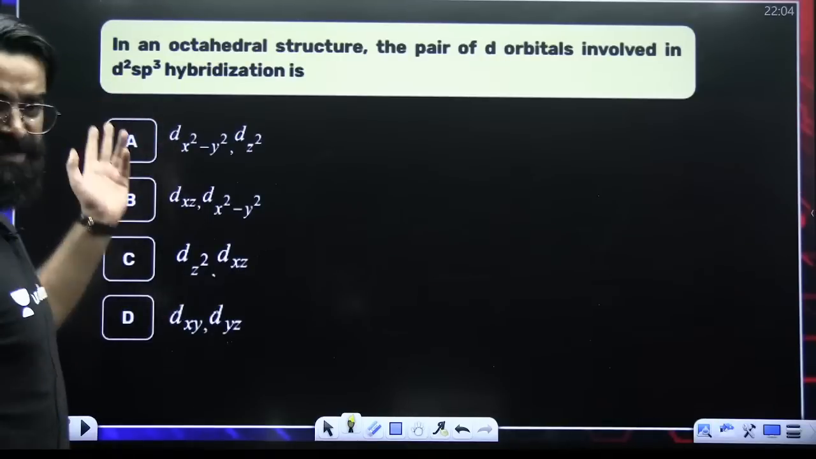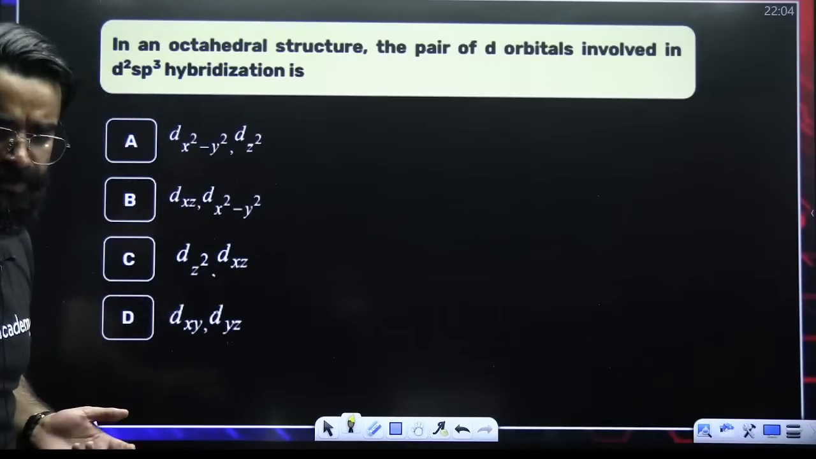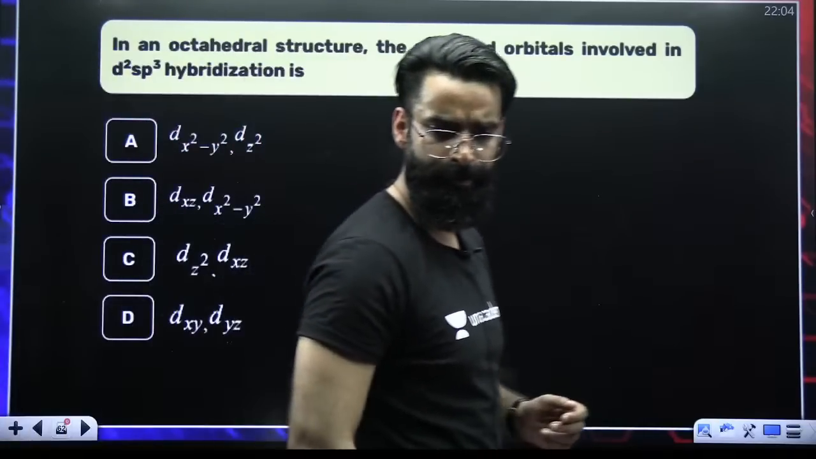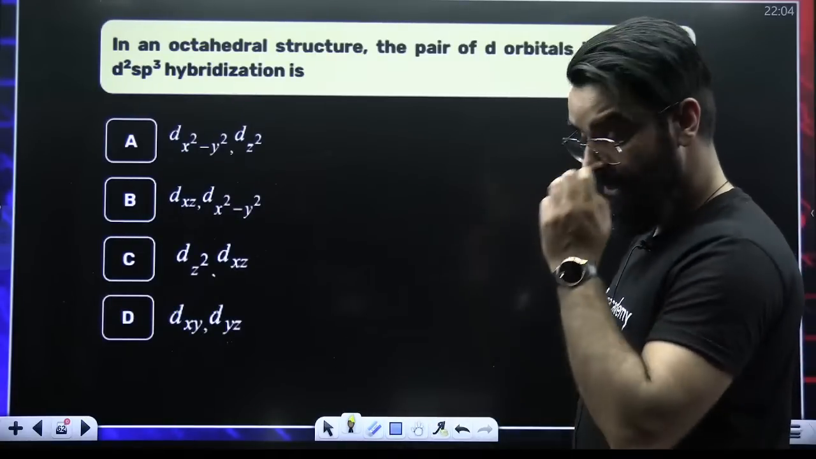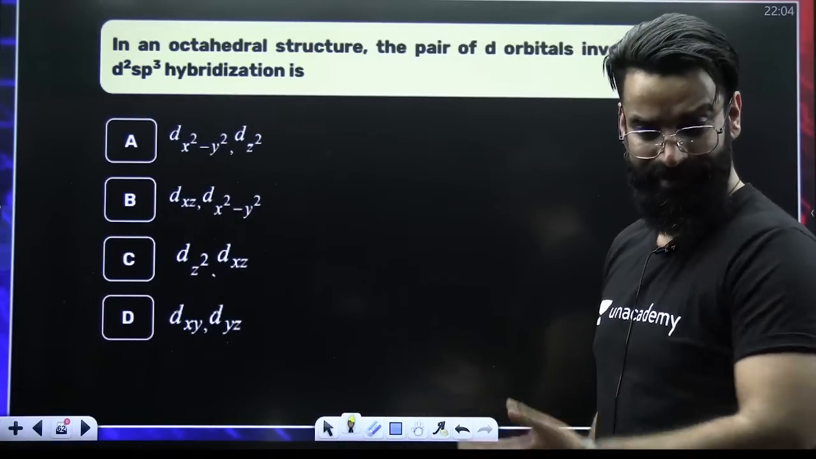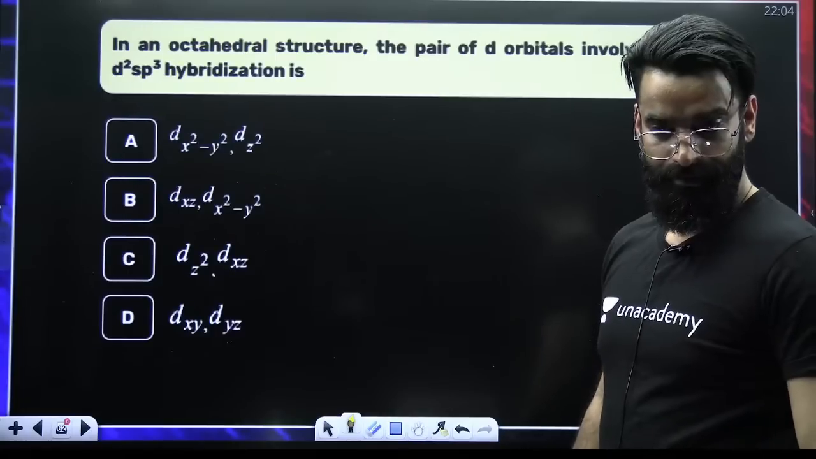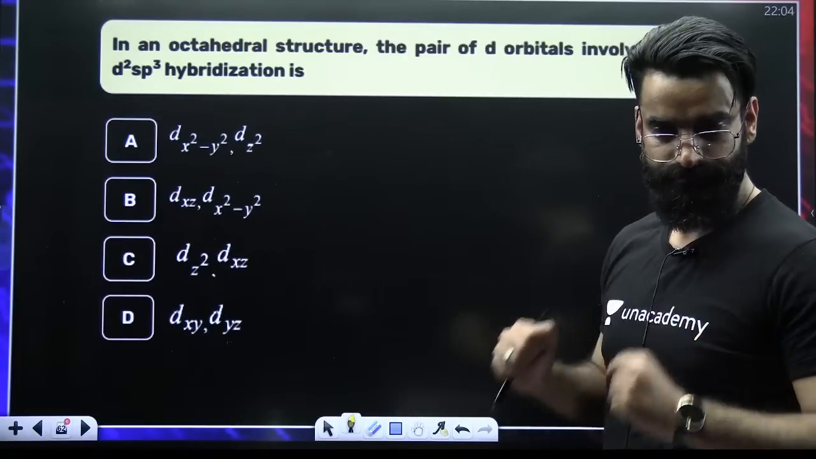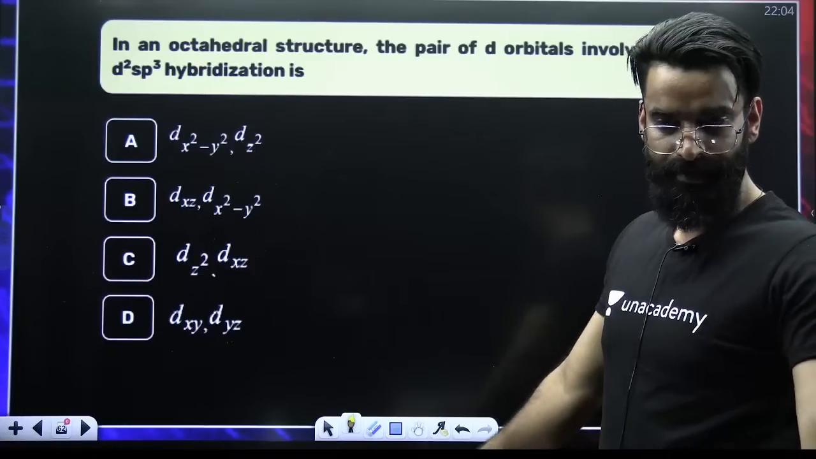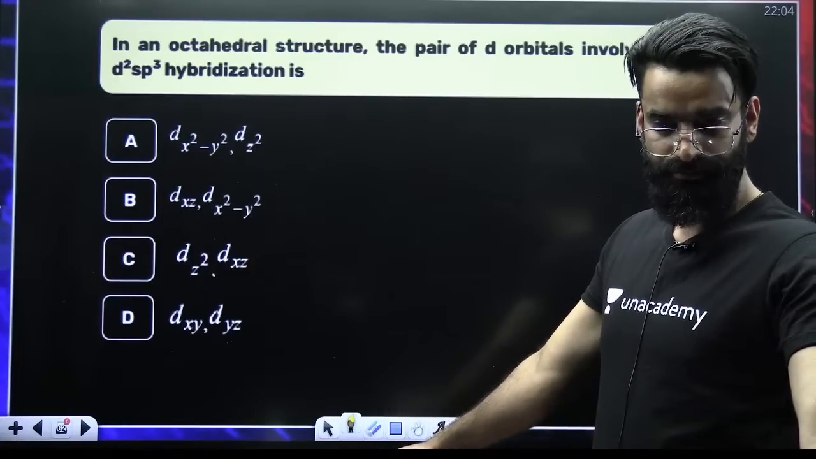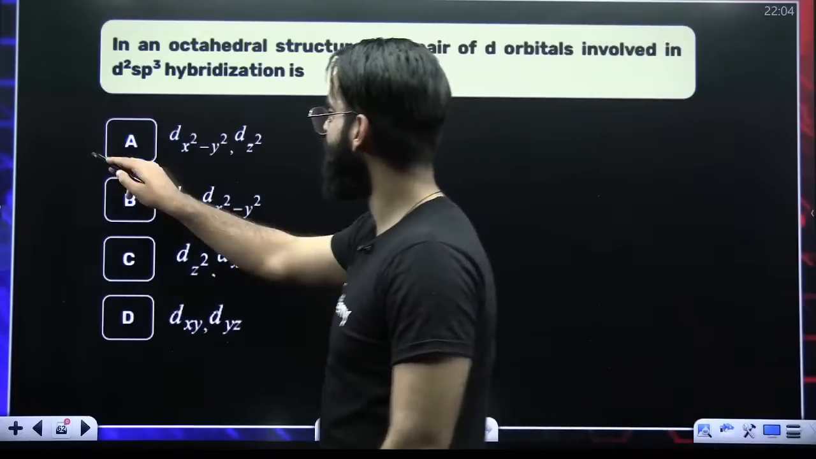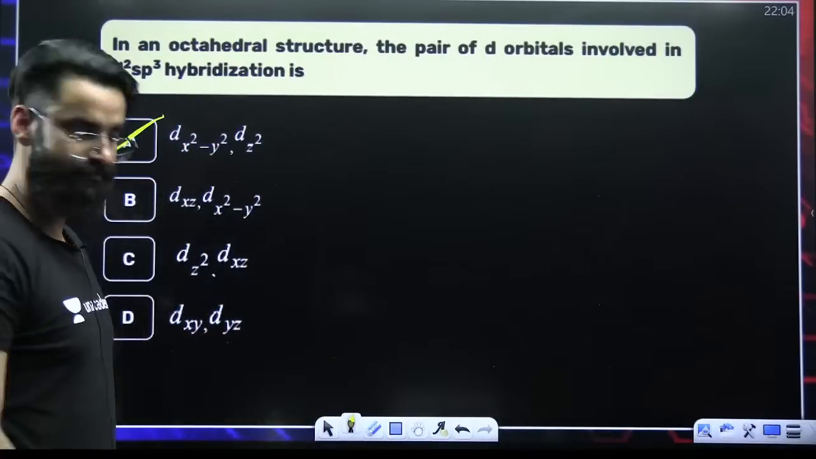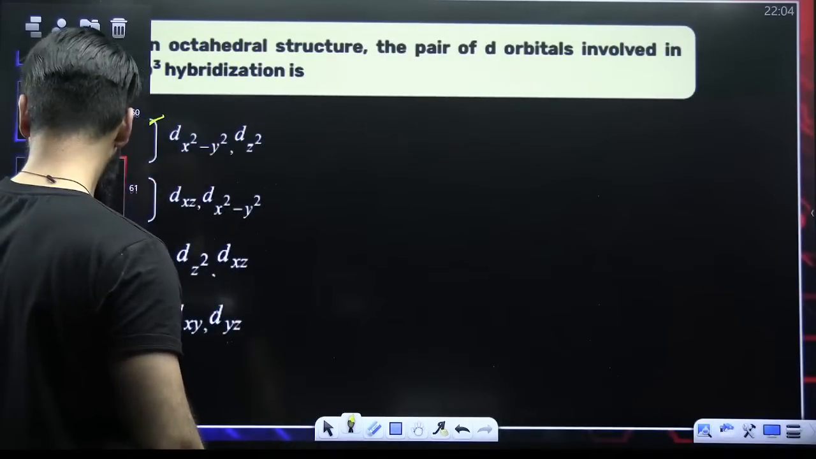In d2sp3, which d orbitals are used? Quick, everyone. In case of your d2sp3, which d orbitals are used? Few minutes back only I said. It's option A.